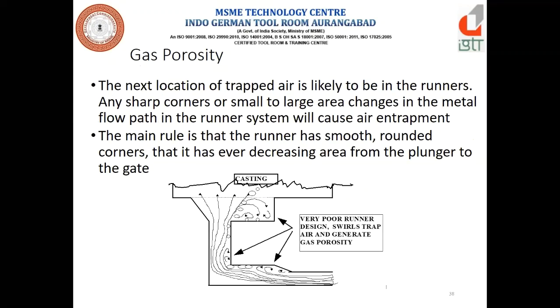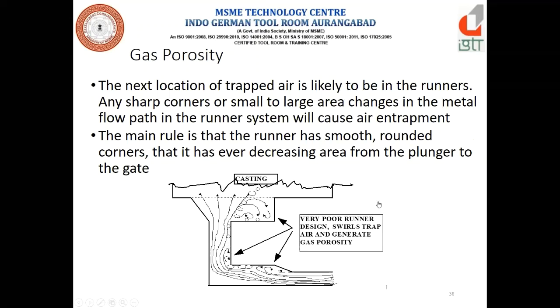Now we have seen the sleeve part. Now the gating part. Here you can see a very poor runner design which traps the air. Why? Because in this runner or gate there are very sharp edges. Because of these sharp edges, you can see how the air is trapped. See how the air goes; it starts from here like this.